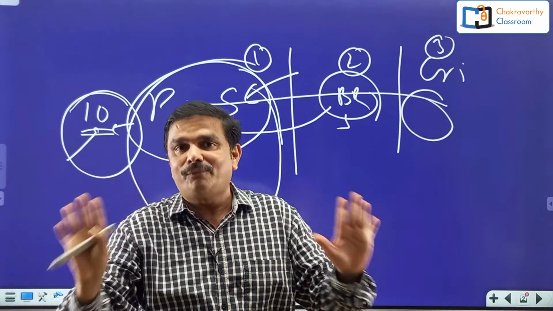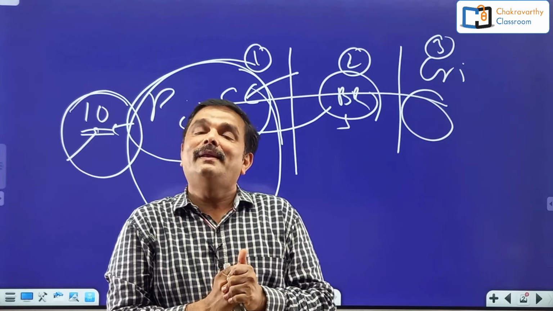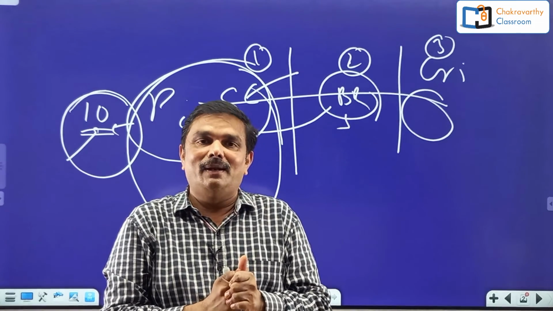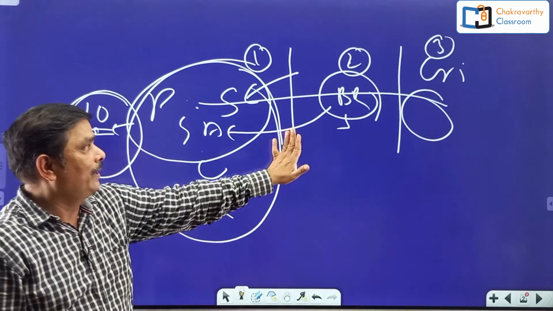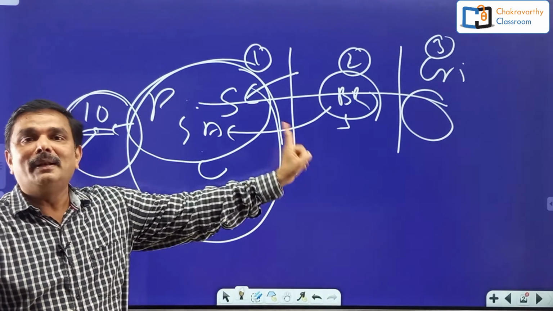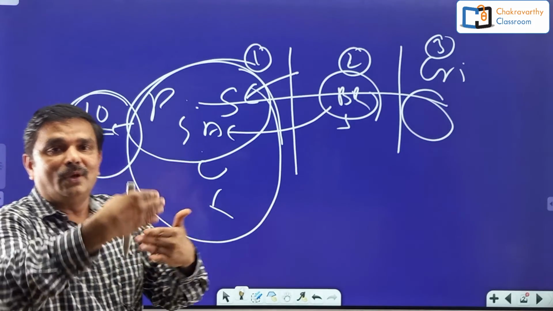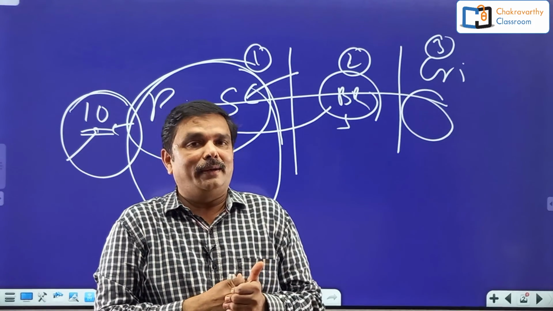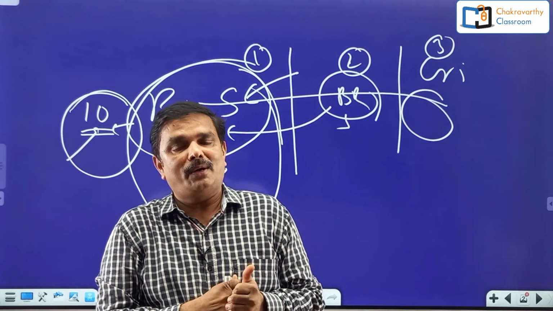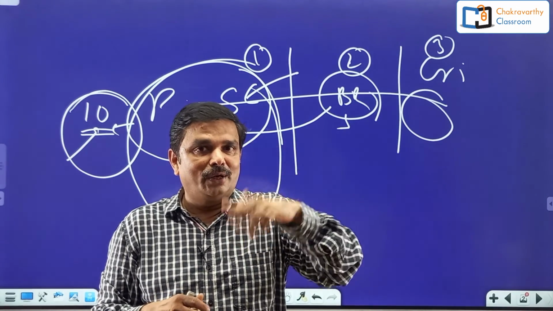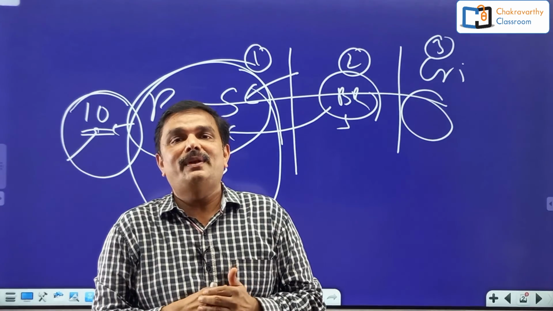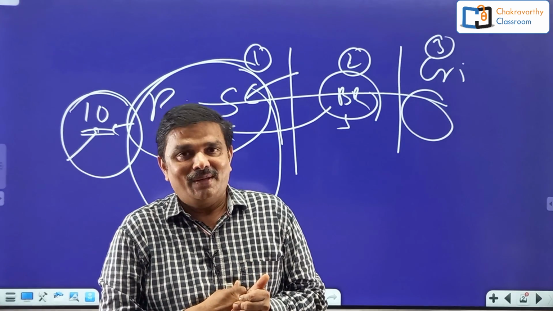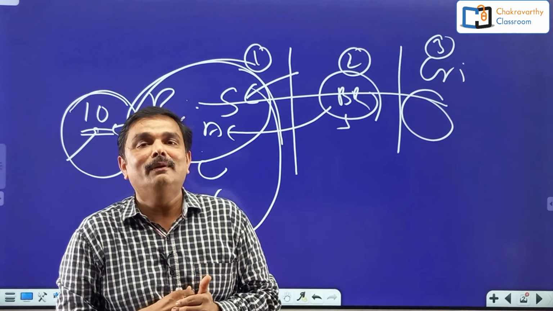I hope all of you understood this session. It's a little lengthier one, but still, this is quite important for us. This is the strategy for the reasoning paper at prelims level. In the next session, we go for quantitative aptitude at prelims, a very important one. Next I take English, then how to go for the general awareness paper with more emphasis on finance and economy issues. Thank you so much, students, and I'll meet you in the next session.